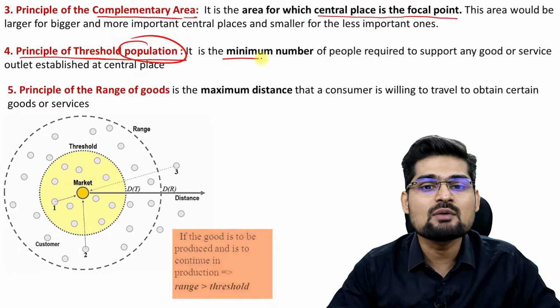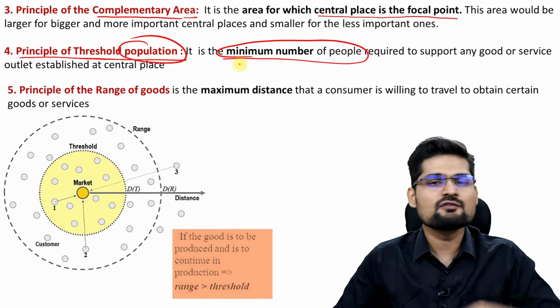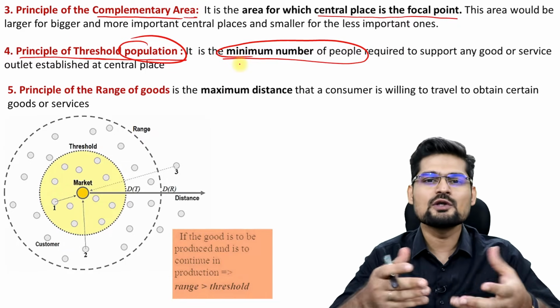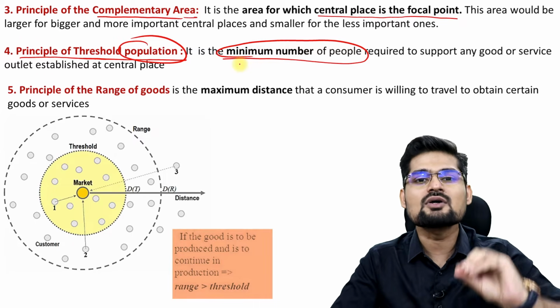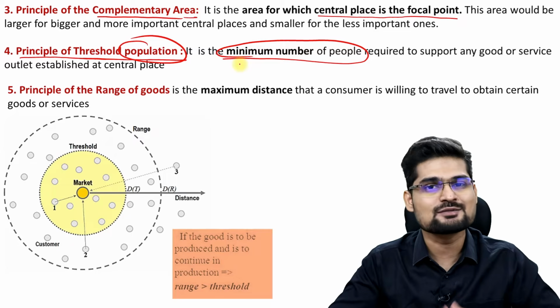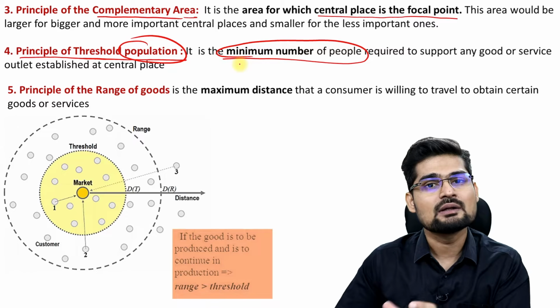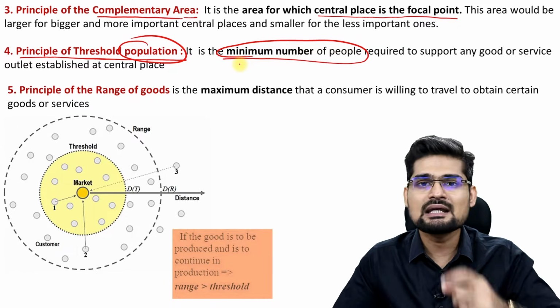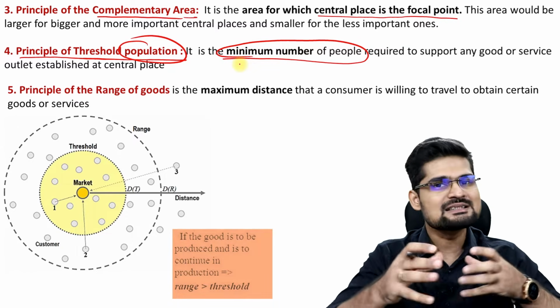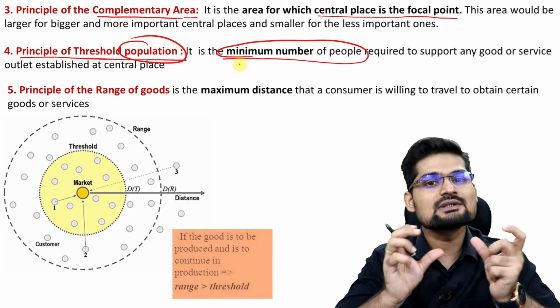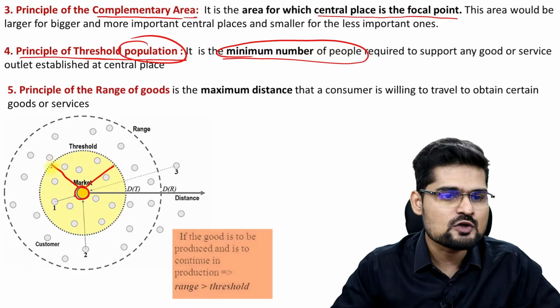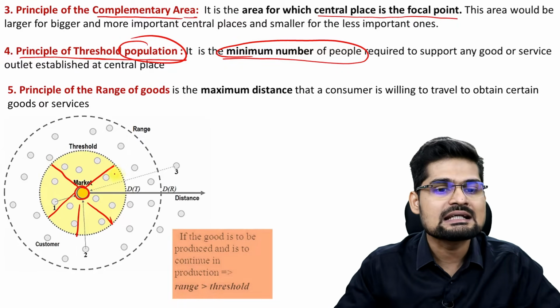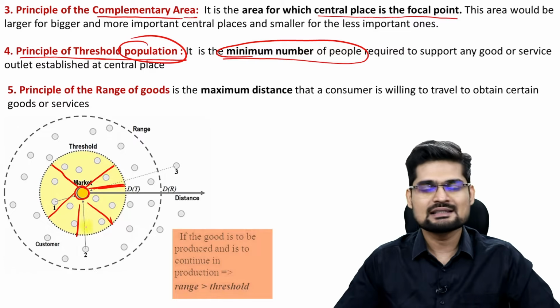It means it's the minimum number of people. Remember, if you are going to open a business, if you are going to open a shop for that matter, you would have to have a particular number of people supporting your business as customers. Otherwise, your business will not be there, right? So that is the threshold value. Maybe 100 or 200 people per day, if they don't come to your shop, your business will flop. Right? That is what the threshold value is. So if you observe, this is the market and there has to be a threshold population alongside it. This is what we say is the threshold here. In this diagram you can see.